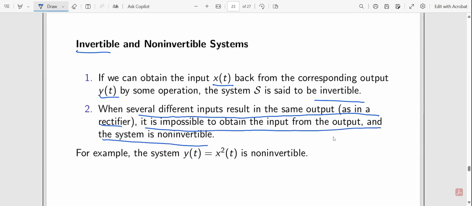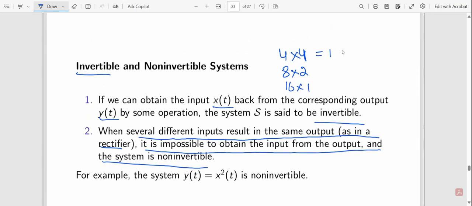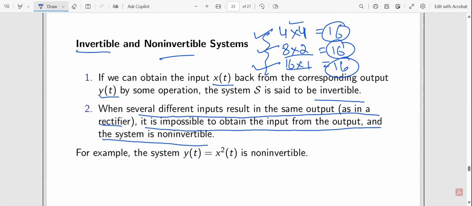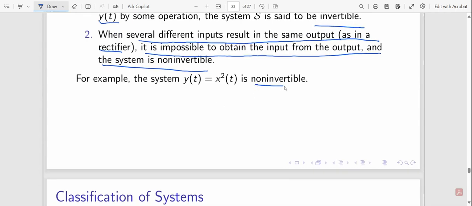The system is non-invertible. Suppose there is a system where 4 multiplied by 4, 8 multiplied by 2, and 16 multiplied by 1 all give you 16. So this is non-invertible. Why? Because you can never get the input again, since the output is the same. How will you know which one is your input, this one or this one? A system that takes several different inputs and gives you the same output is non-invertible.